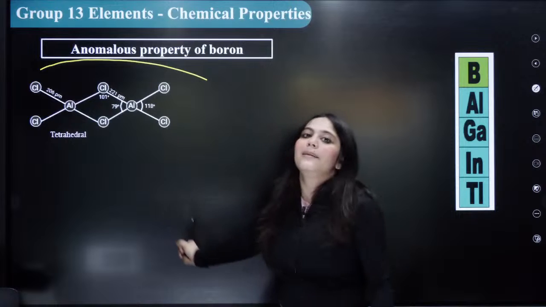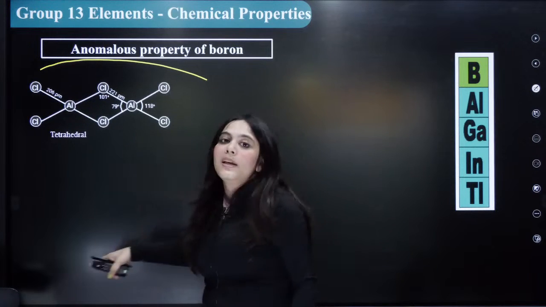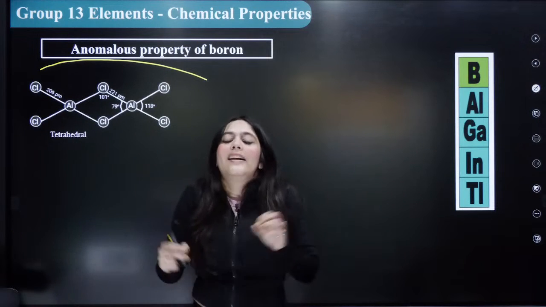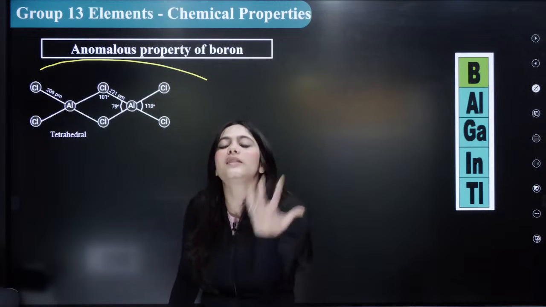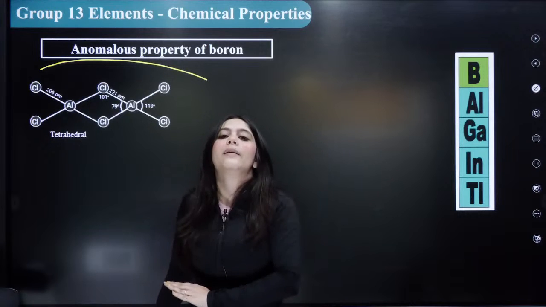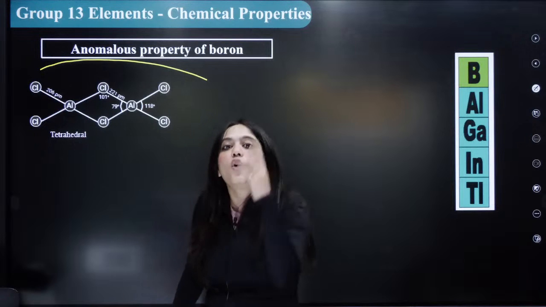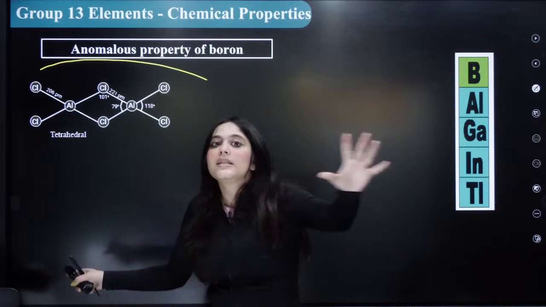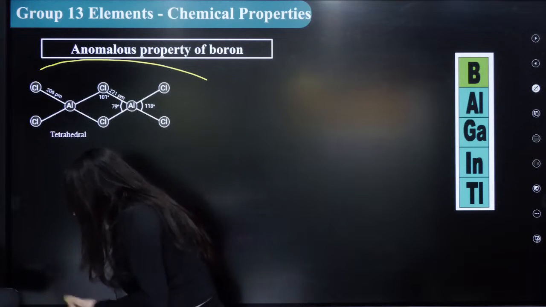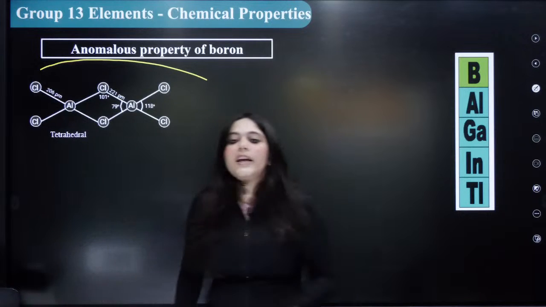This dimer formation is possible because aluminium has d orbitals, hence it can expand its octet and form 6 bonds as well, but boron cannot do that. So boron can never form a dimer, but aluminium can. Boron can form maximum 4 bonds, aluminium can form maximum 6 or an octahedral structure, correct? These are some of the properties that you should understand. Everybody understood these points?